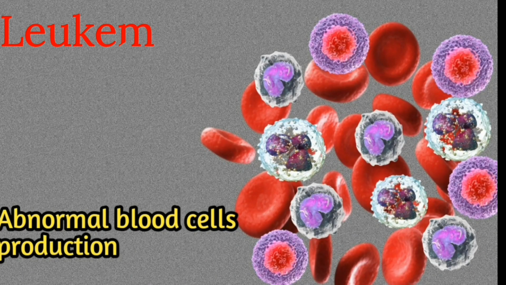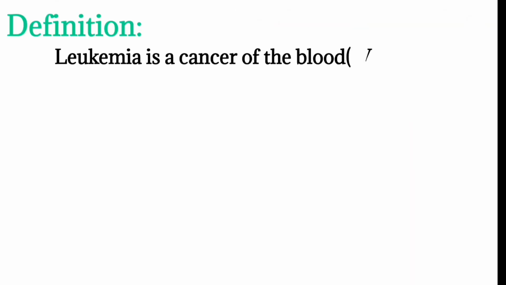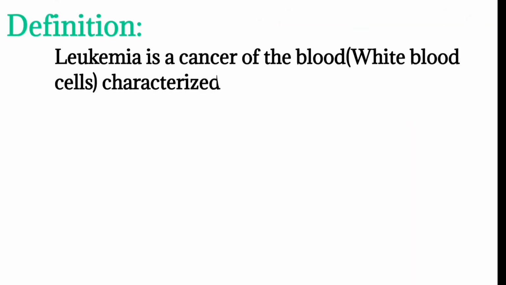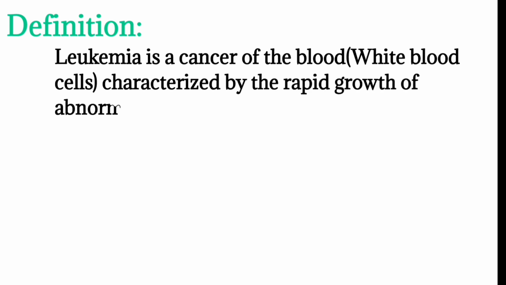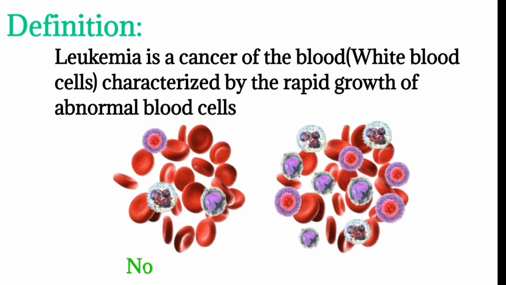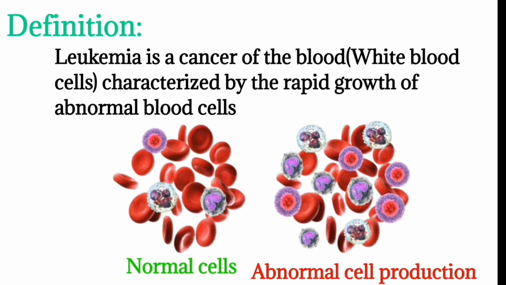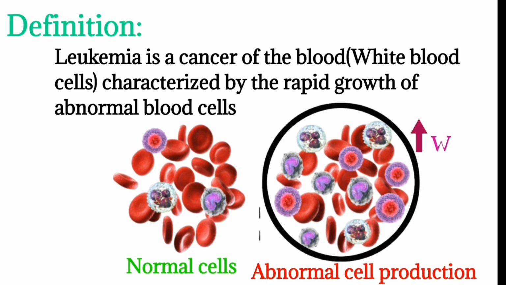Today we'll talk about leukemia. First, we will define leukemia. Leukemia is a cancer of white blood cells characterized by the rapid growth of abnormal blood cells. Here is normal and abnormal cell production, in which white blood cells increase.